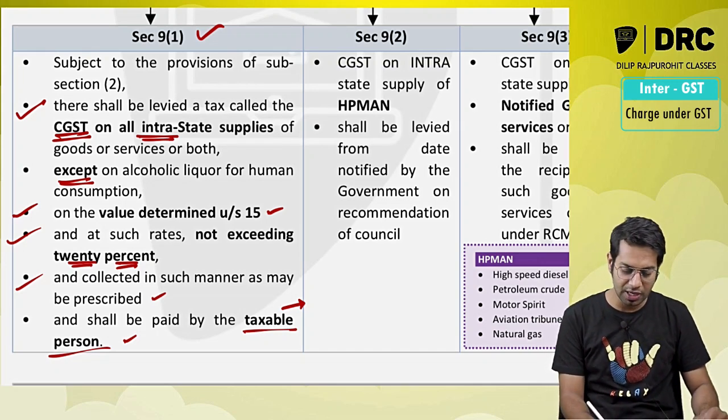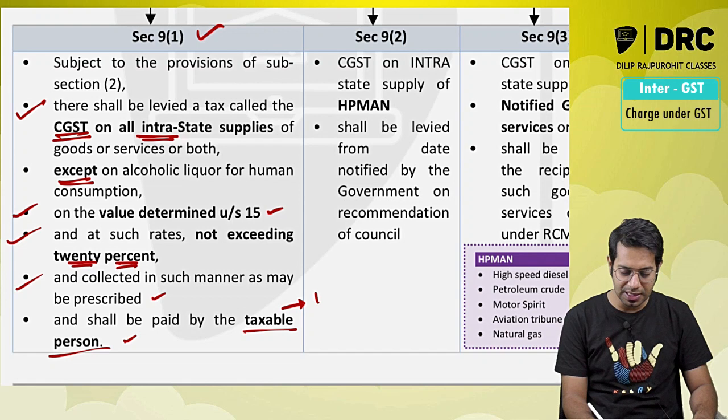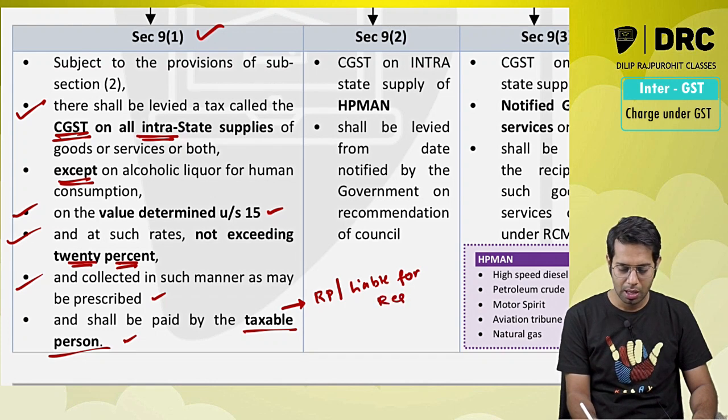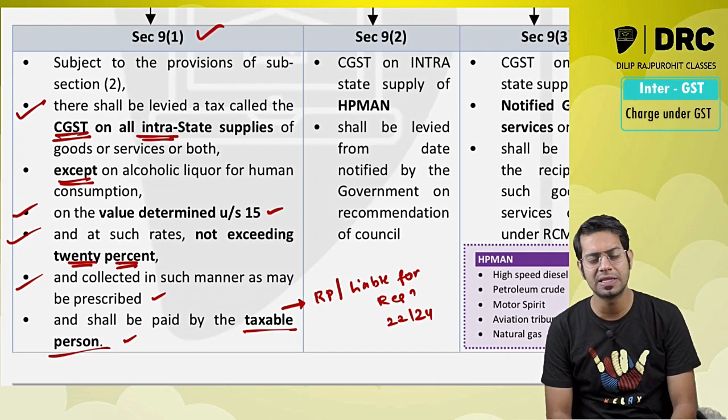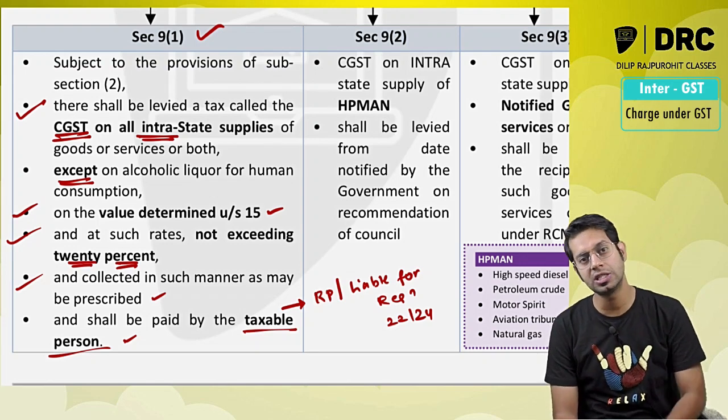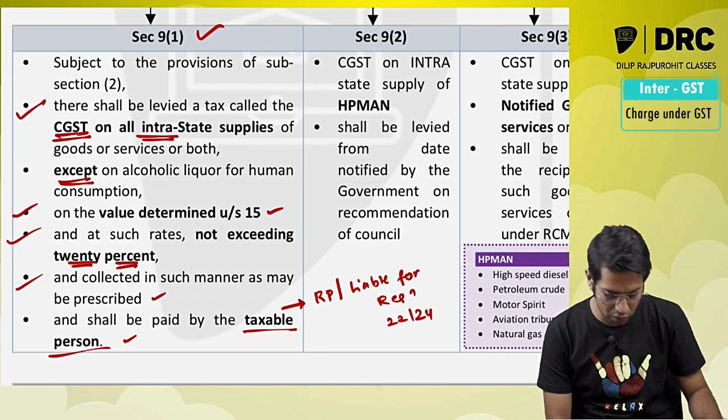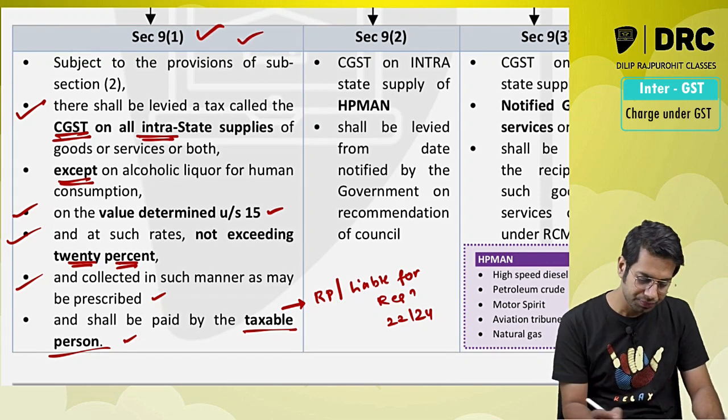Sir, what do you mean by taxable person? A taxable person means a person who is registered or a person who is liable for registration under section 22 or section 24. Sir, who is a taxable person? A taxable person is a person who is registered or liable for registration under section 22 or section 24.